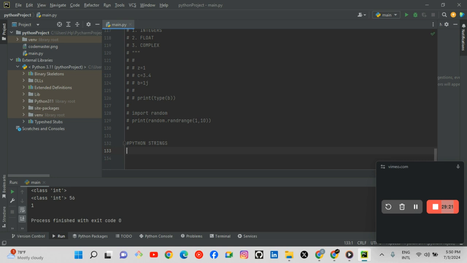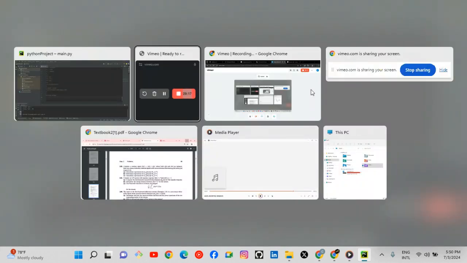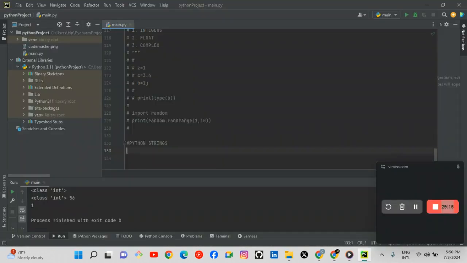So now, talking about Python strings, I made it clear to us before that if we are dealing with Python strings, we are actually dealing with the use of quotation marks. So now the quotation mark may be single quotes or double quotes, but you have to be very careful when you are using them. If you make double quote outside and you want to quote something inside of that double quote, you make it a single quote. This is what I mean.